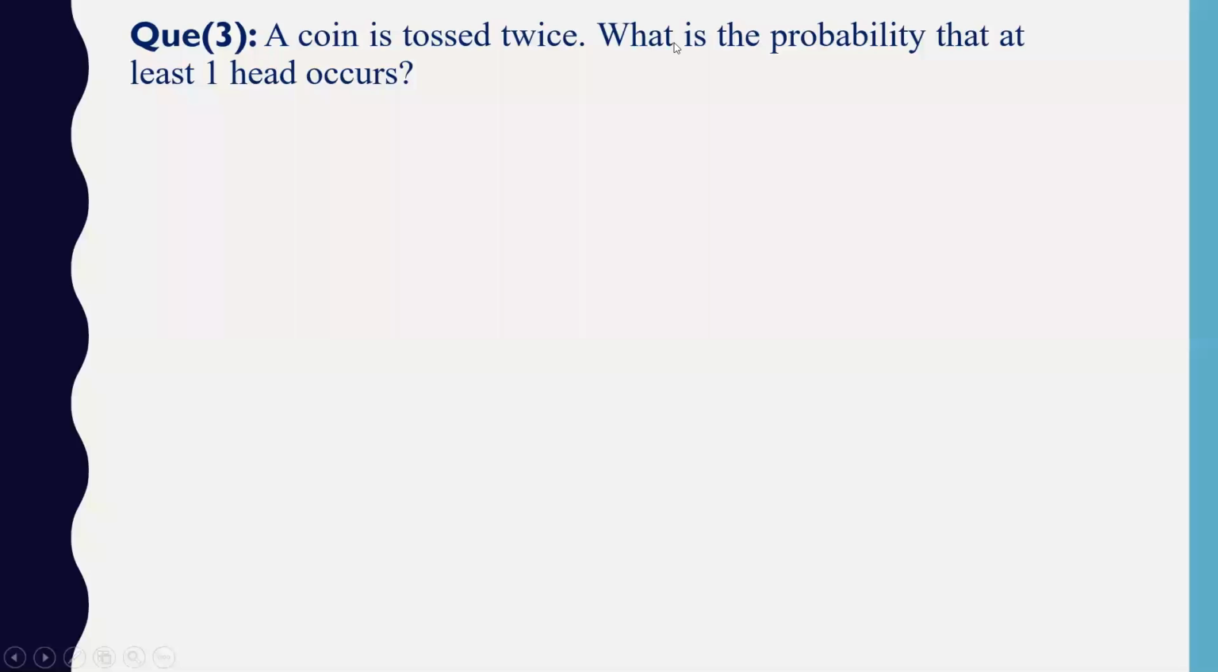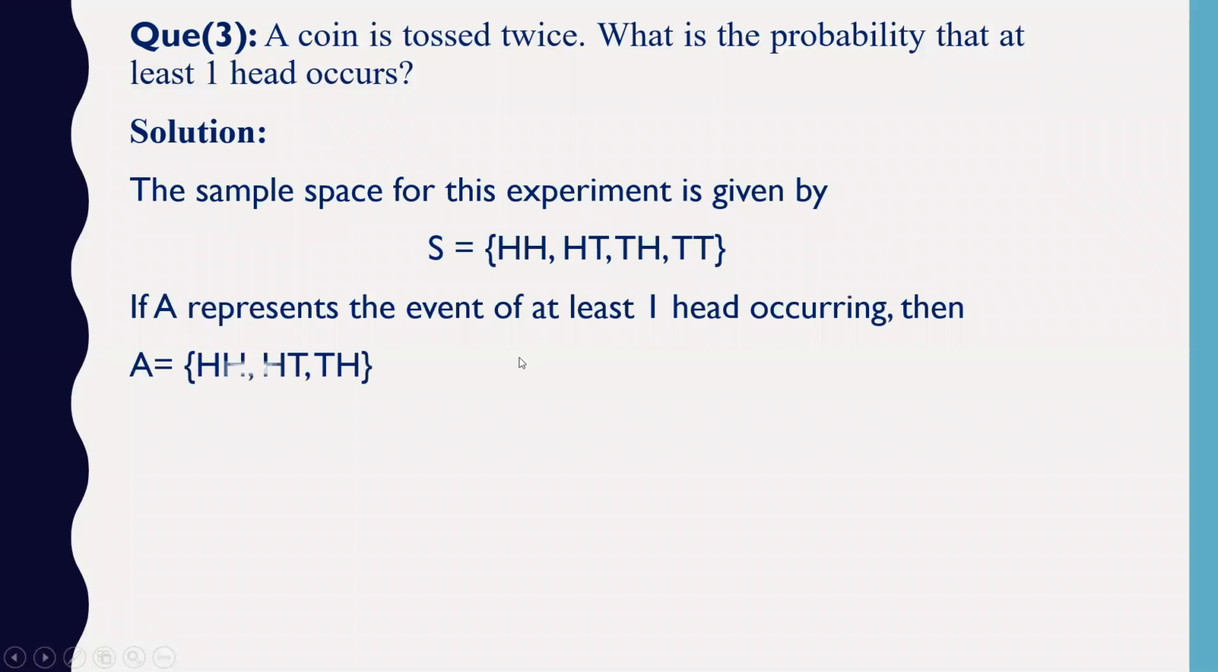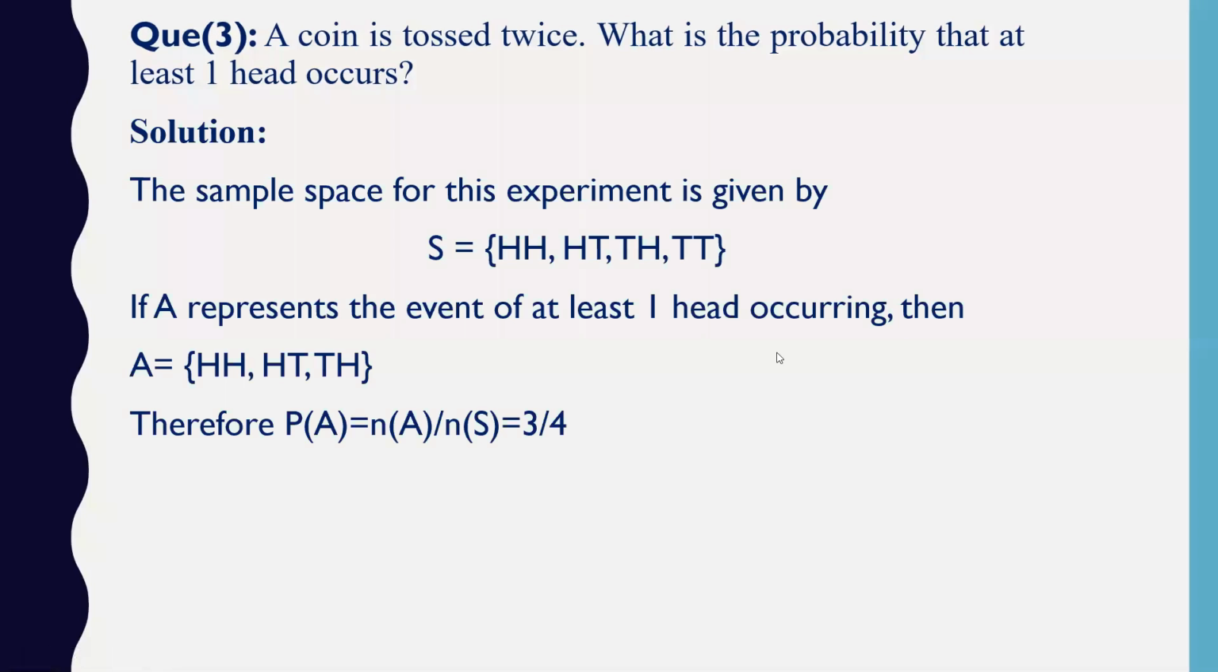A coin is tossed twice. What is the probability that at least one head occurs? So at least one head means these are the sample space, one or more heads. So the probability will be how much? 3/4 only. So simple problem. I don't want to waste time on this. You can just go ahead. So let's go to the next part.